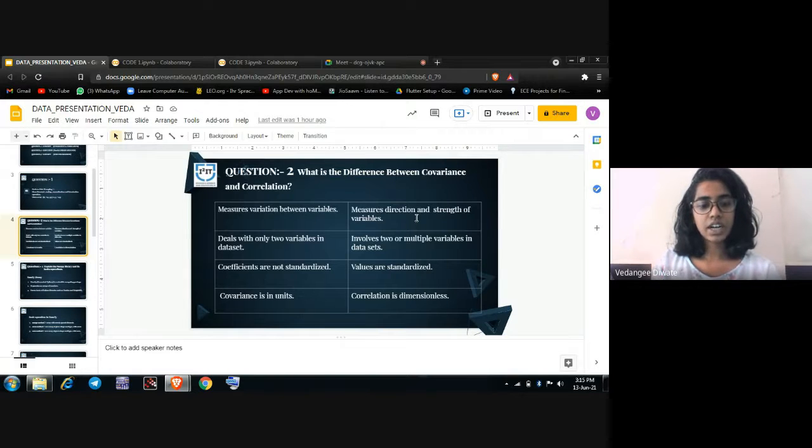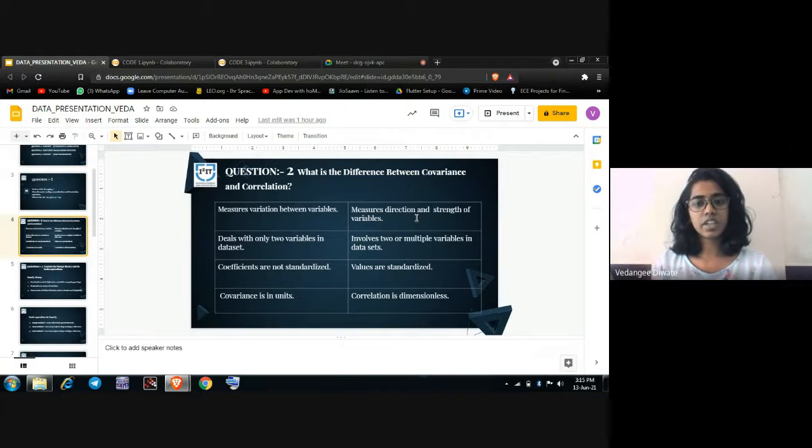Next, covariance is in units, which is formed by multiplying the unit of one variable with the other, whereas correlation is a unit-free relationship between variables.